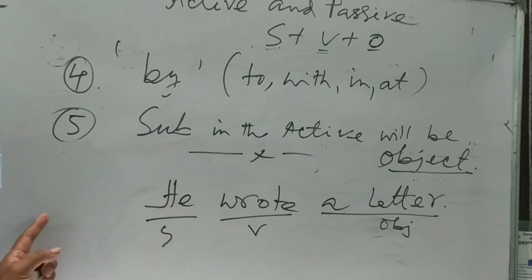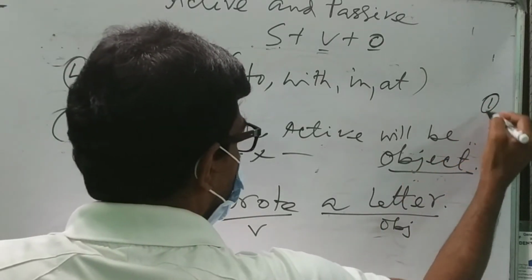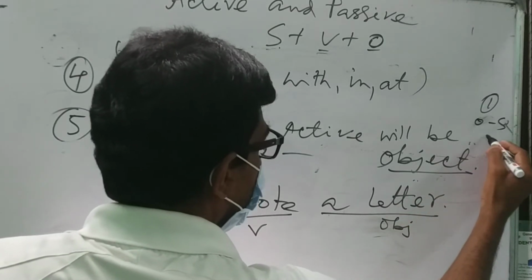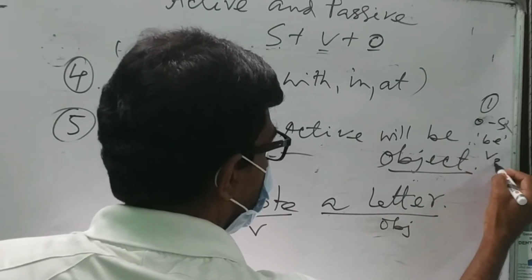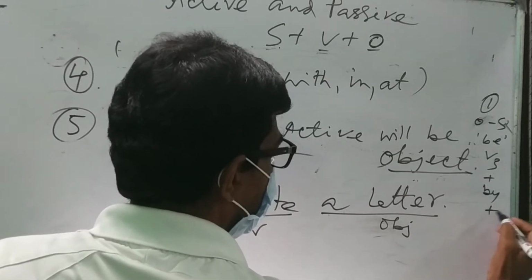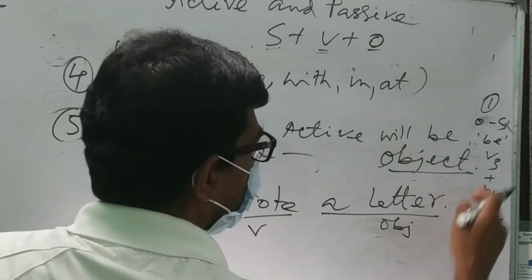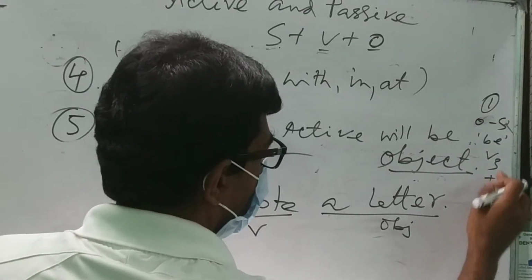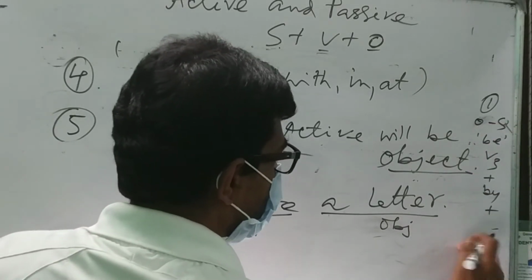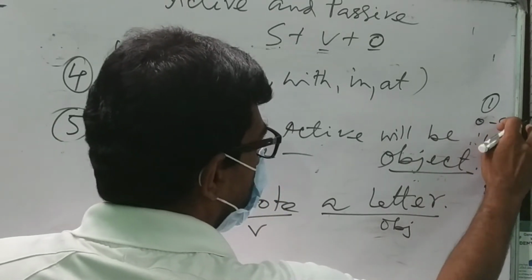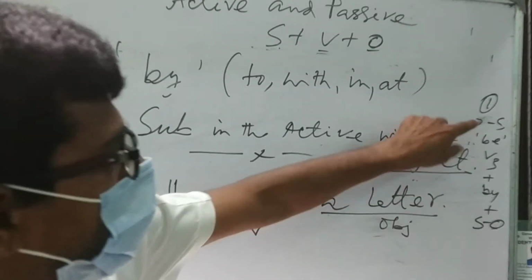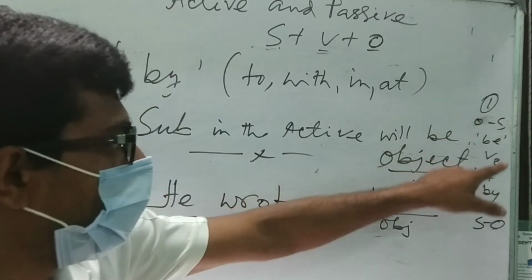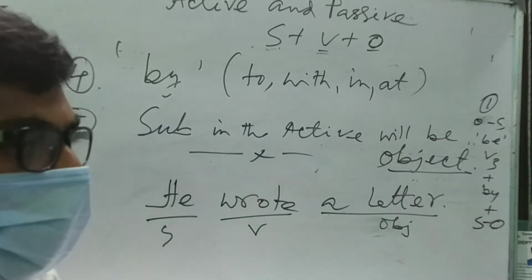What was our first step? The first step was: object will be the subject. Next, be verb. Next, V3 plus by plus object will be the subject. Just the opposite: O will be S, and S will be the object. Object will be subject and subject will be the object. Just look, it is the opposite of the first one. Number 1 and 5 are opposite. Object will be the subject at the beginning and the subject will be the object at the end.